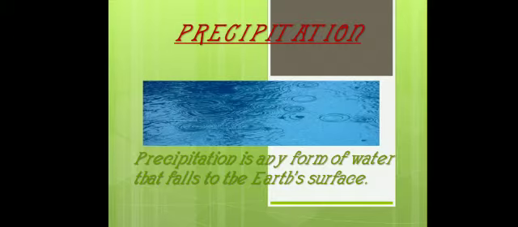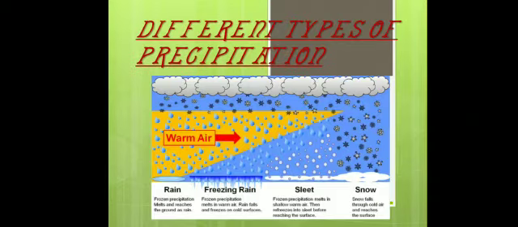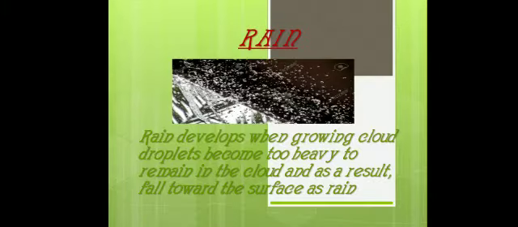There are different forms of precipitation like rain, freezing rain, sleet, and snow. Freezing rain means hail. So there are different forms of precipitation: first rain, second hailfall, third sleet and snow. In this video we will discuss rain.